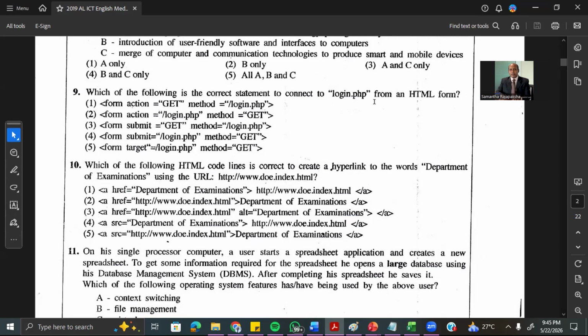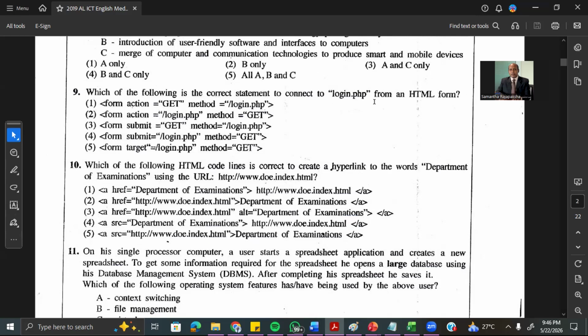Normally we recommend the post method. Why? Because in the get method, the issue is that when you fill in the form and click the submit button, the data you used to fill the form will be visible in the URL. Therefore, if you fill the form with your password, the password will be visible in the URL. Therefore, when you are using confidential information in forms, it is better to use the post method, not the get method. Only the post method is very secure. The only thing is you can't do bookmarking with the post method. So therefore, here the method should be post.